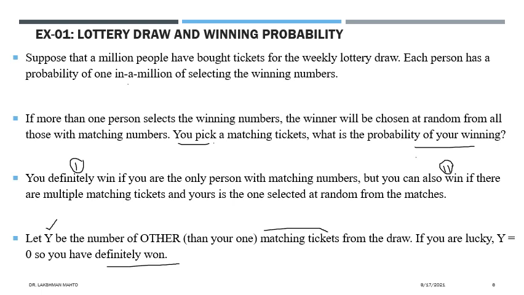If you get a matching ticket, then what would be the probability? Yes, definitely the probability will increase. So why are we counting only those tickets where you are getting a matching ticket? That's why we are counting only those numbers. So what would be the distribution of Y? I'm asking.